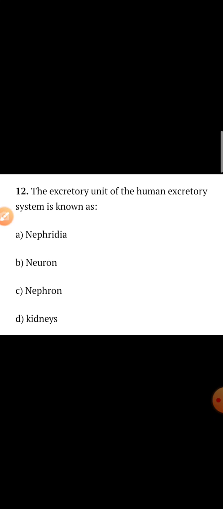Next, question number 12. The excretory unit of the human excretory system is known as what? What is the unit of excretion? The unit of the excretory system is of course the nephron. So option C will be the correct answer, nephron.